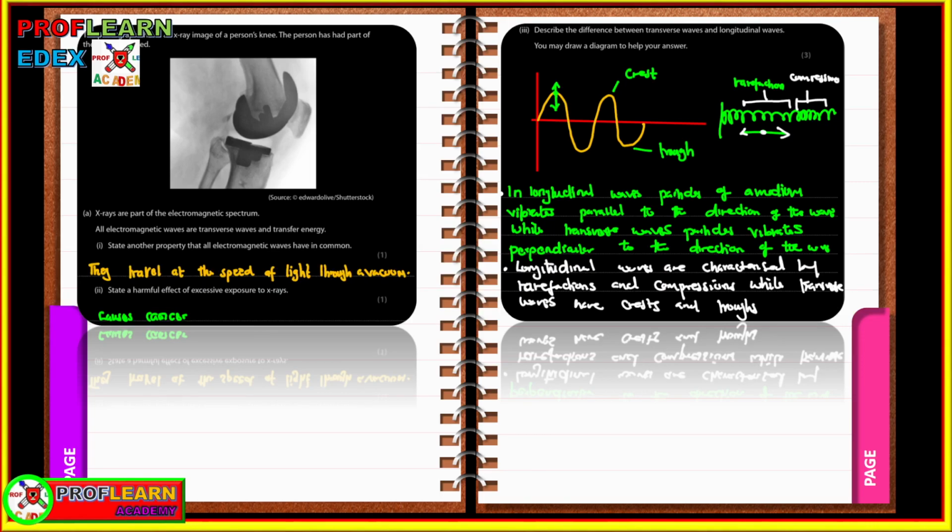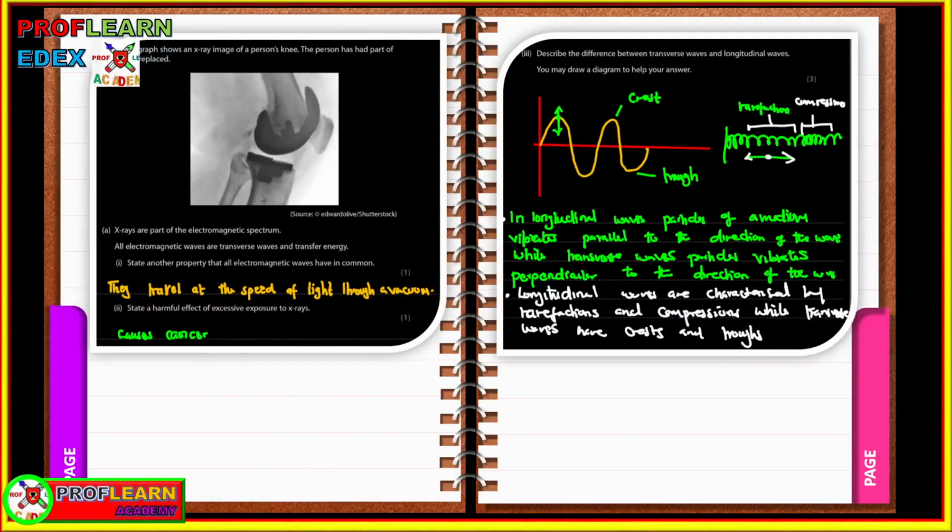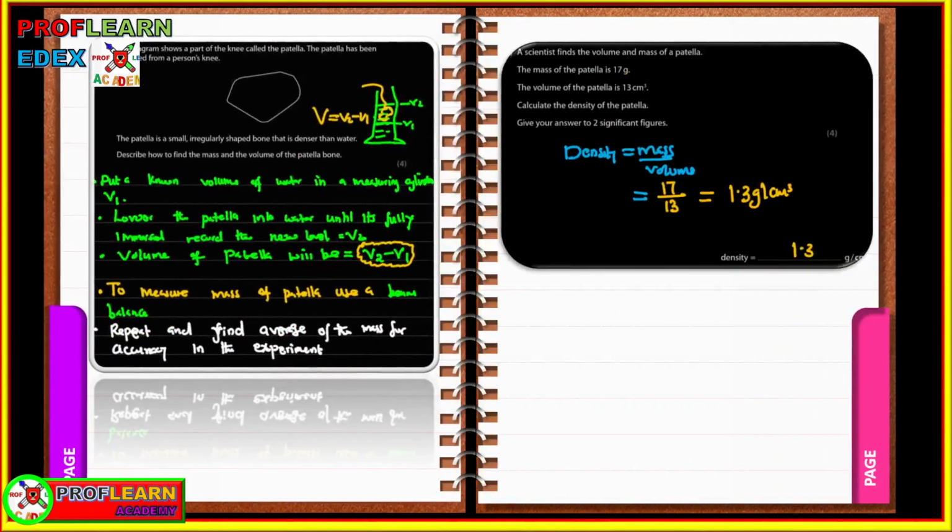Longitudinal waves are characterized by rarefactions, which are regions of low pressure, and compressions, which are regions of high pressure. Whereas transverse waves have crests, which are the highest points, and troughs, which are the lowest points from the mean position.